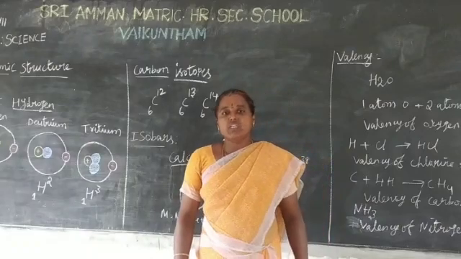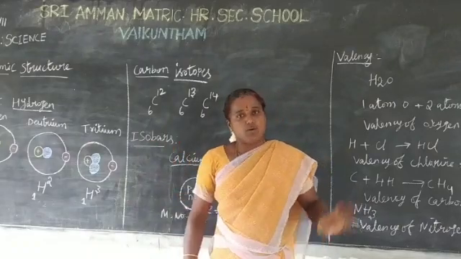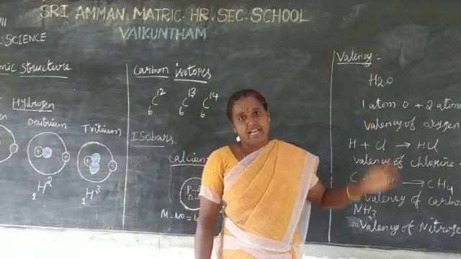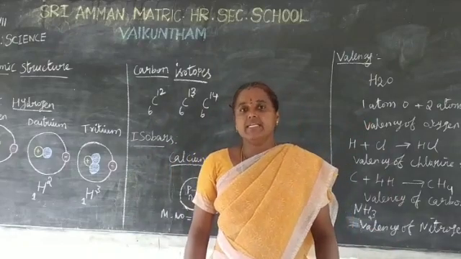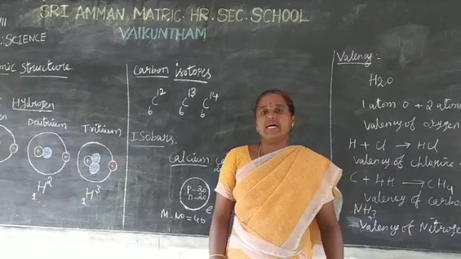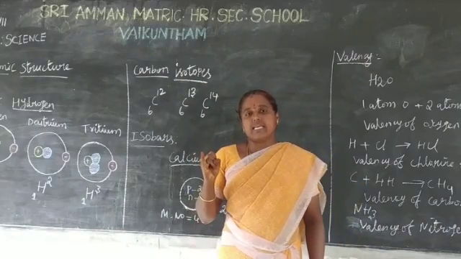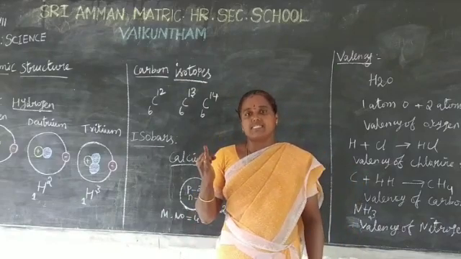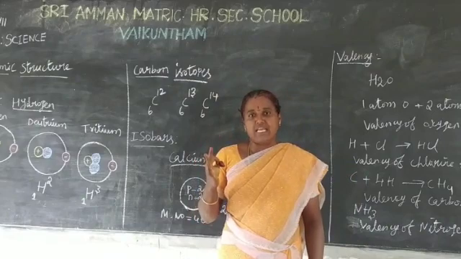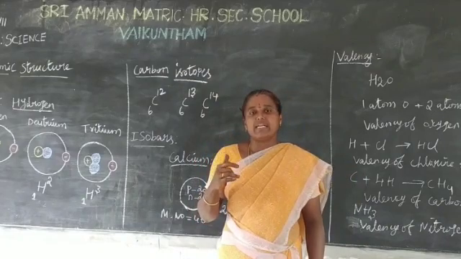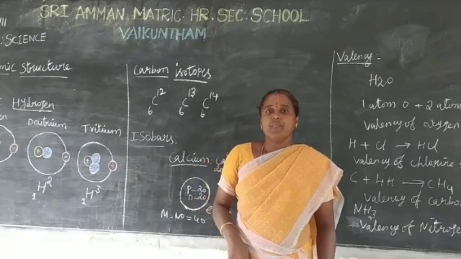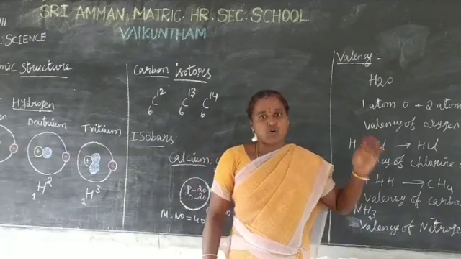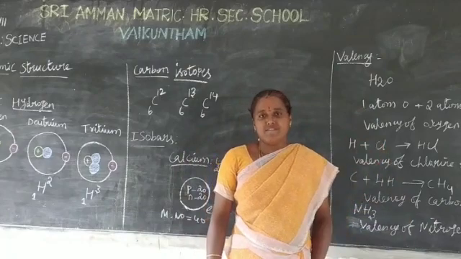Today we have learned about isotopes, isobars and valency. This chapter is completed. In this chapter you have learned about Dalton's theory, J.J. Thomson's theory, Rutherford's theory, subatomic particles, atomic number and mass number, isotopes, isobars and valency.